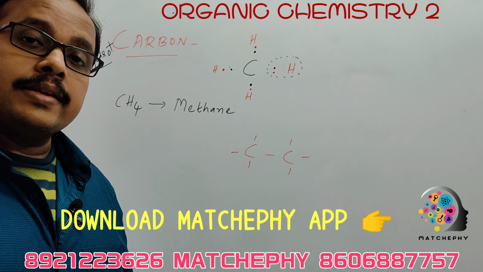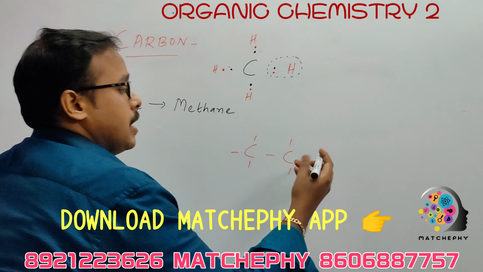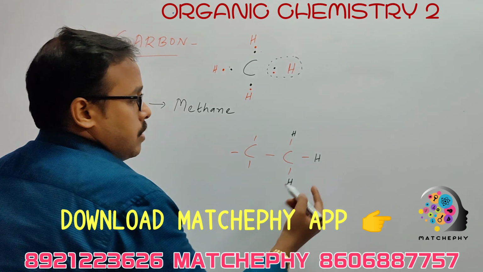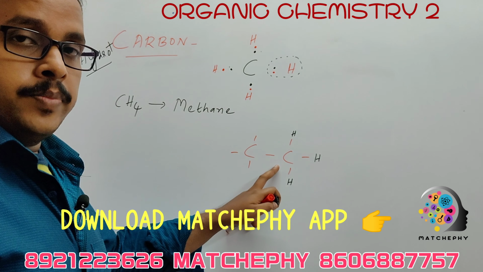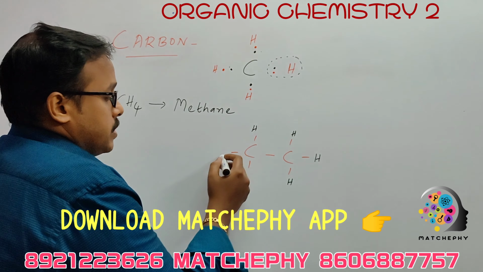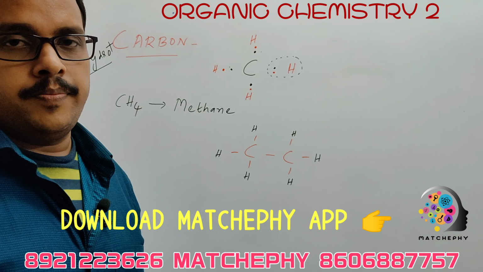Seeing these free electrons, the hydrogen atoms will easily come and bond. Hydrogen 1, 2 and 3 will bond with this carbon atom, and here also 3 more hydrogen atoms will make single covalent bonds.